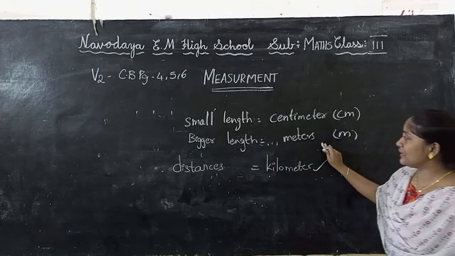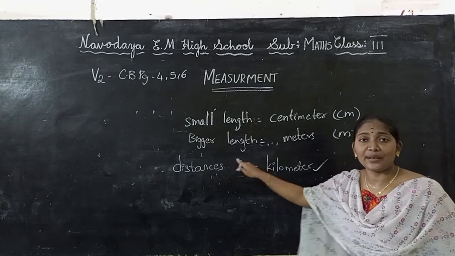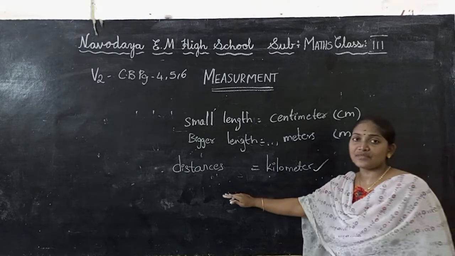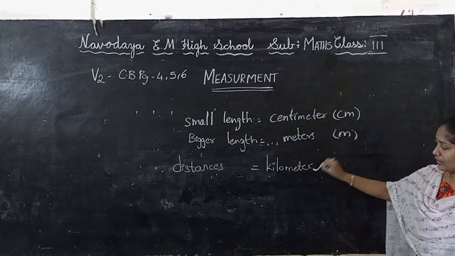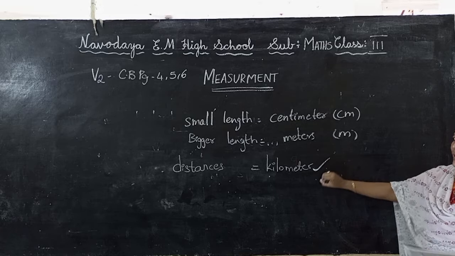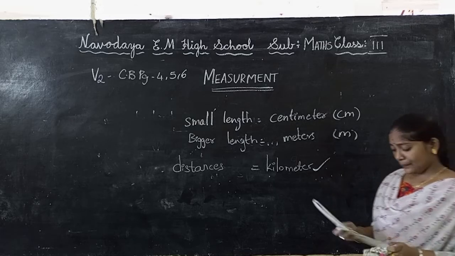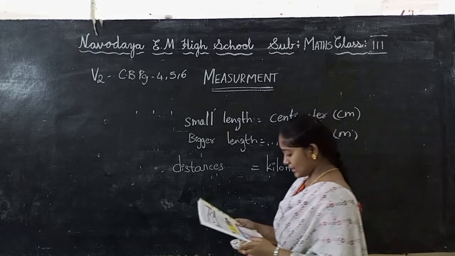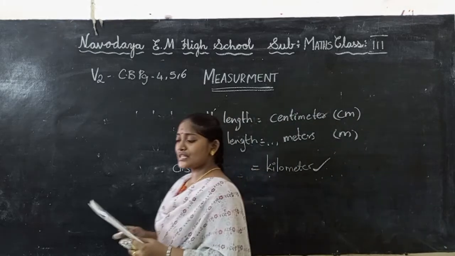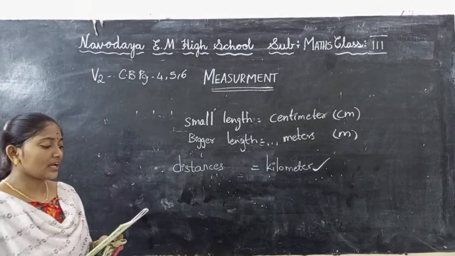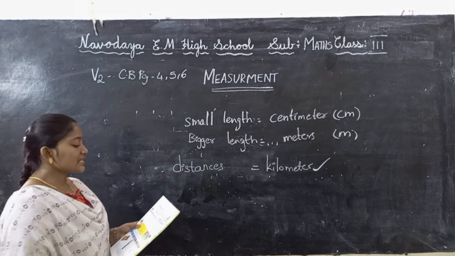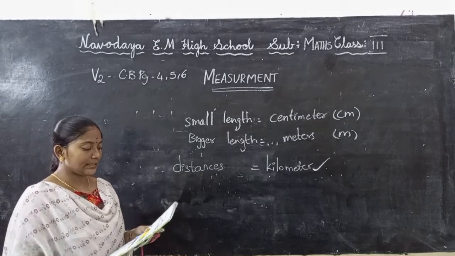The bigger length is in meters, and the distance from one place to another, or from one city to another city, is in kilometers. We will count lengths in kilometers. Now let's see the next page, page number 7. For example, the distance between the cities of Hyderabad and Chennai is approximately 630 kilometers.